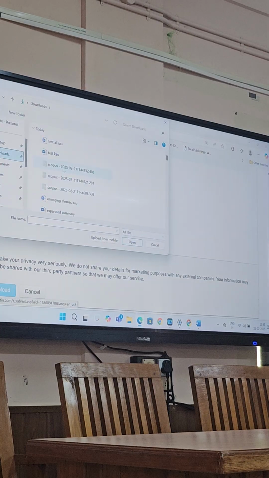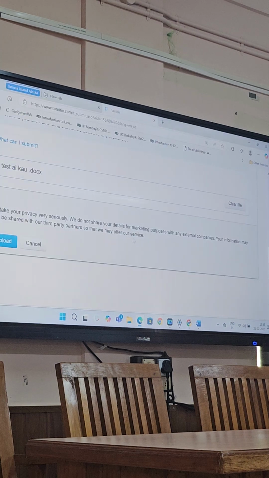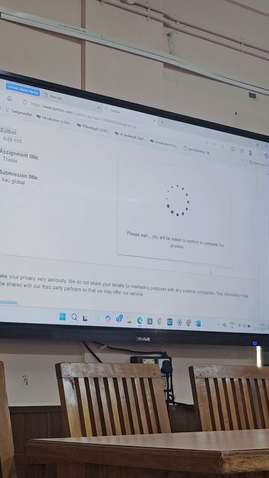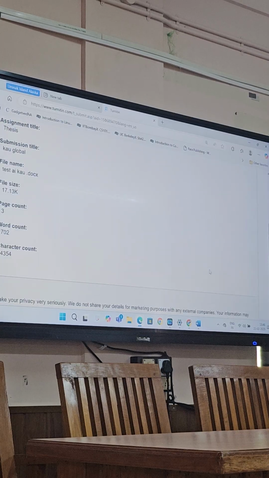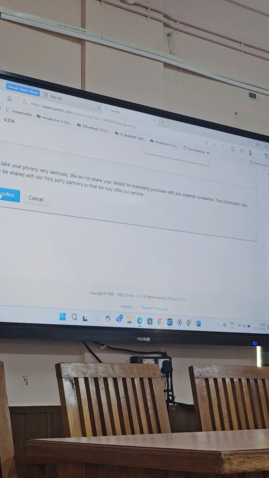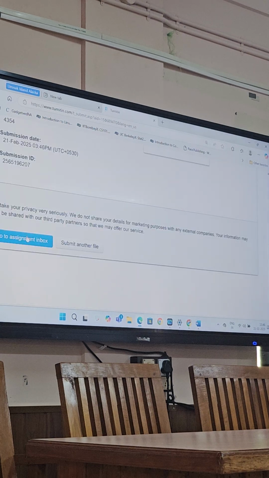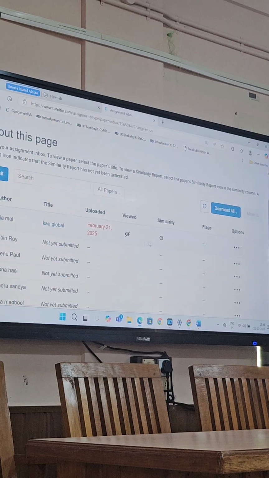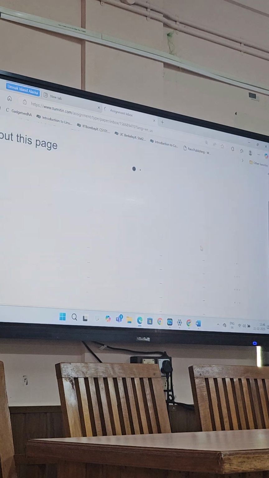Then I am uploading that Word file having 702 words to Turnitin. You can see the software. So click the confirm button. Go to assignment inbox. It will take some time to generate the output. Just refresh it.